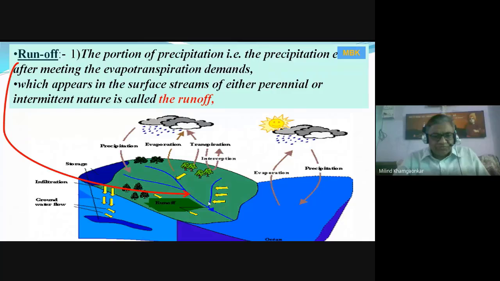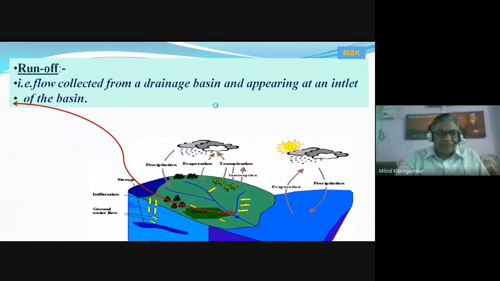Streams means the rivers, the small nalas, as well as accumulated water like depression storage, lakes, reservoirs, and flowing rivers. That water which appears in surface streams, either perennial, meaning flowing for 12 months, or intermittent in nature, is called runoff.